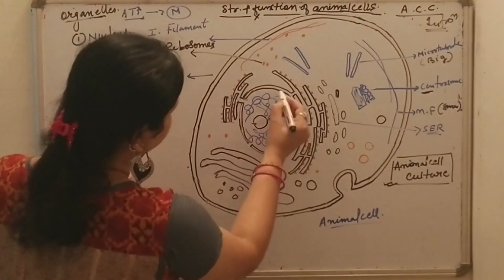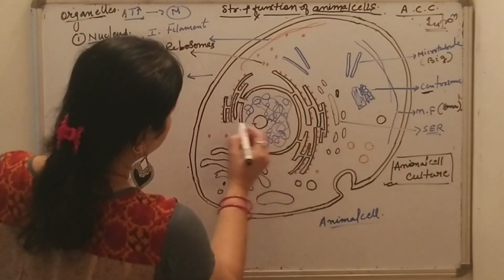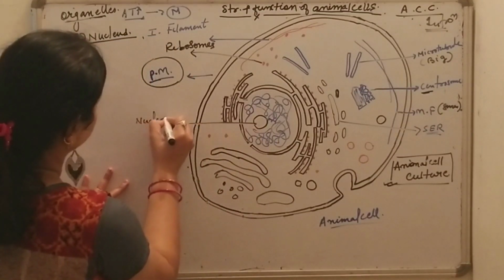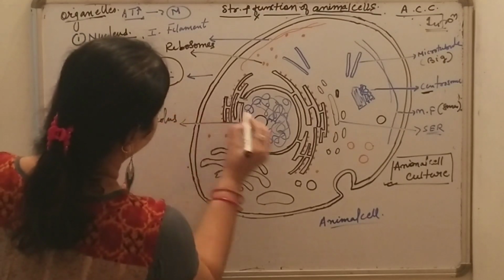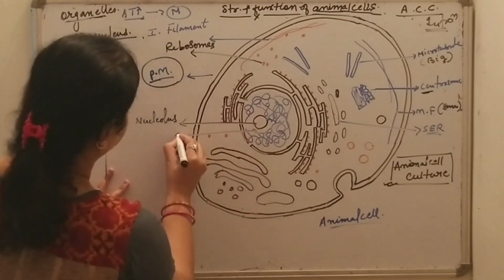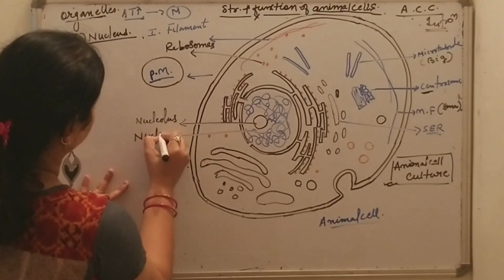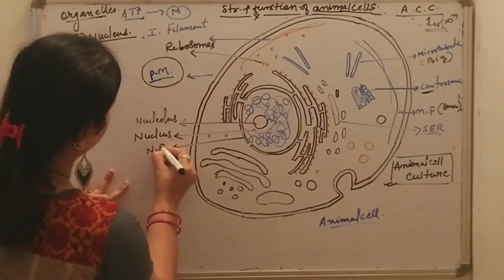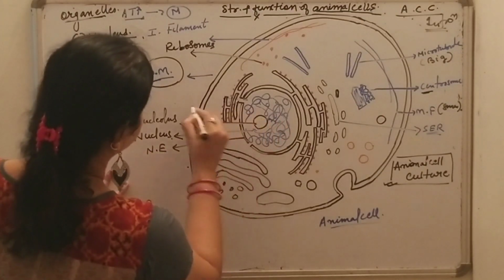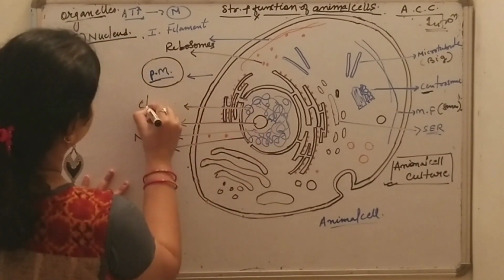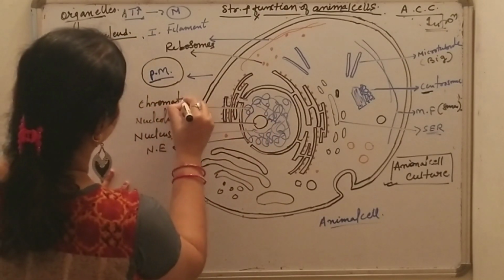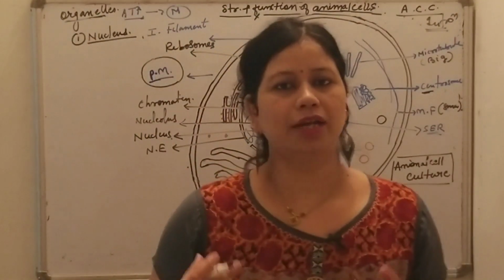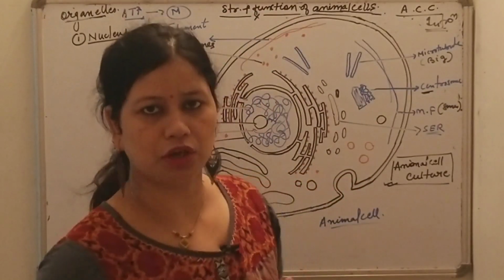Here you can see the nucleus, the nucleolus, the nuclear membrane or nuclear envelope, and the chromatin. The nucleus contains DNA, which is the genetic material and which contains instructions for the synthesis of protein.